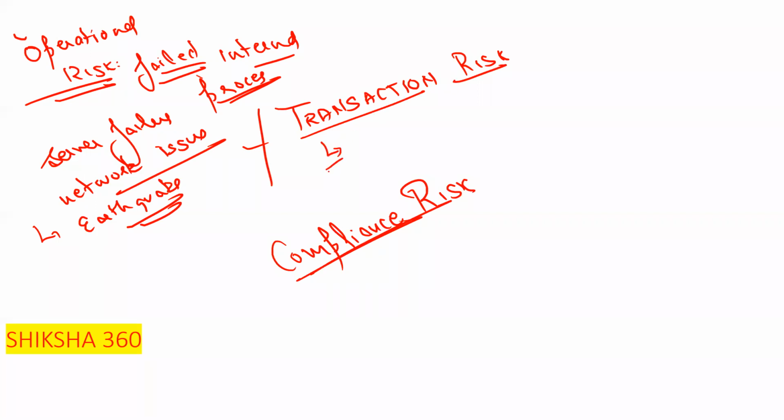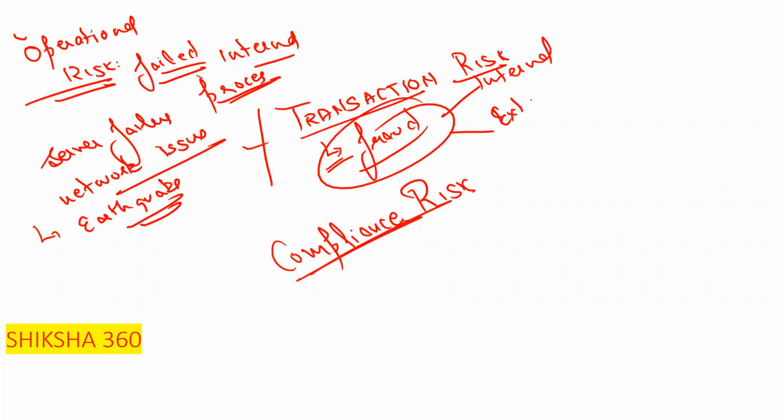Transaction risk is the risk which arises from fraud, and that fraud can be either internal or external. Next one is the compliance risk.